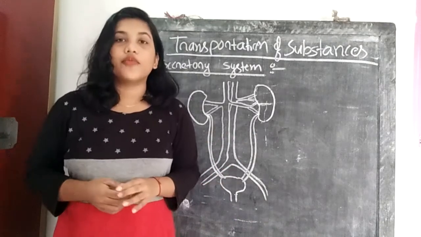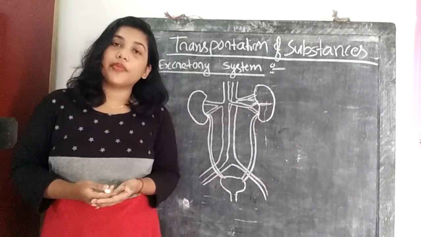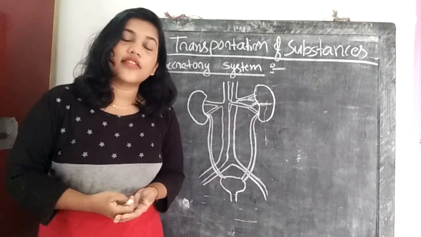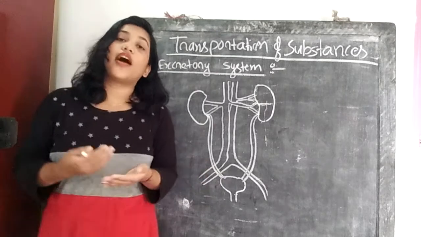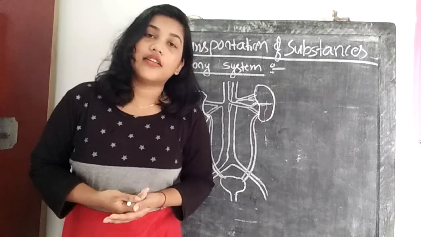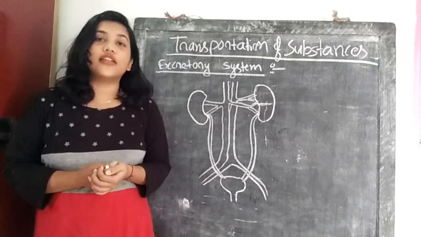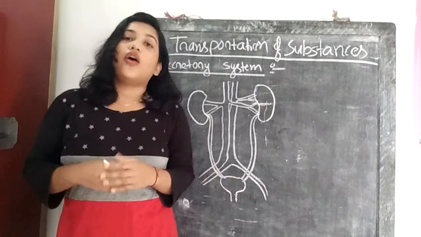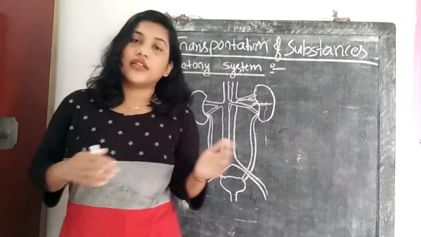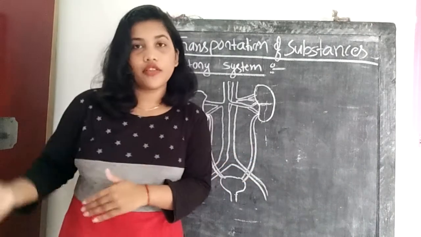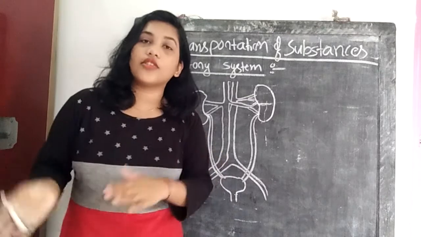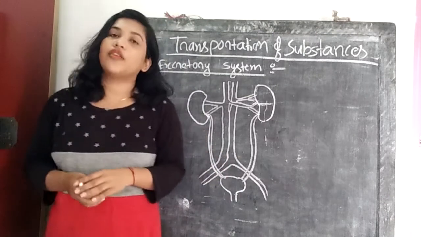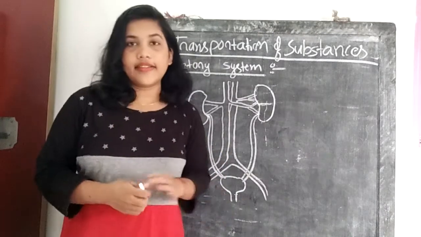In the circulatory system we have learned about blood, blood vessels, and the heart. In blood vessels we have learned what arteries, veins, and capillaries are. Then we learned the different chambers of the heart, how blood is pumped from one chamber to another, and the differences between oxygenated and deoxygenated blood, pure blood and impure blood. We have learned all this in our previous classes.